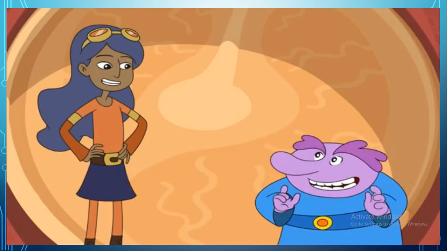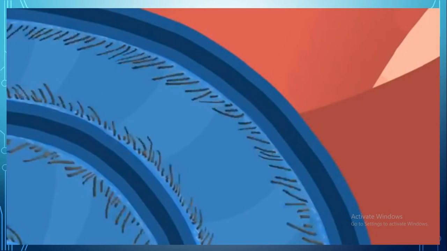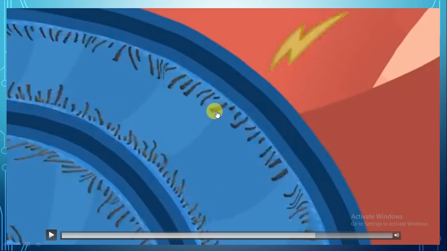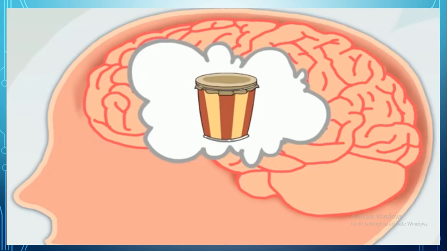Are those little hairs I see? I'm so happy you asked. The cochlea is lined with tiny hairs. When the fluid in the cochlea moves, it moves the hairs and creates signals that get sent to the brain. So guys, those tiny hairs touch tiny nerves. When they move, the nerves send signals to the brain. That's how we can hear sounds. The brain understands these nerve signals as sound, and so you hear.